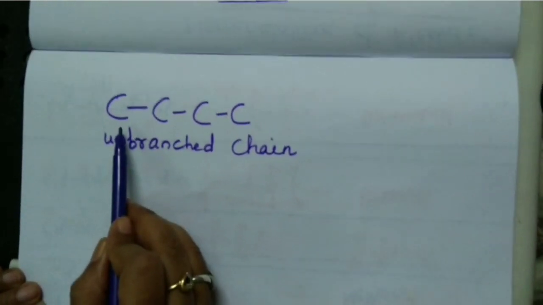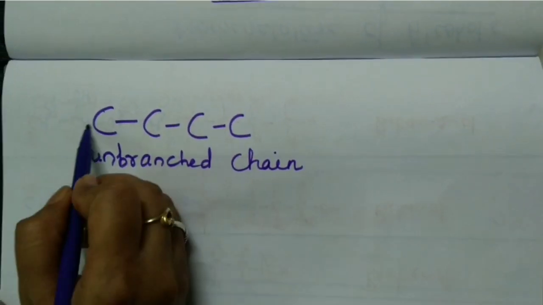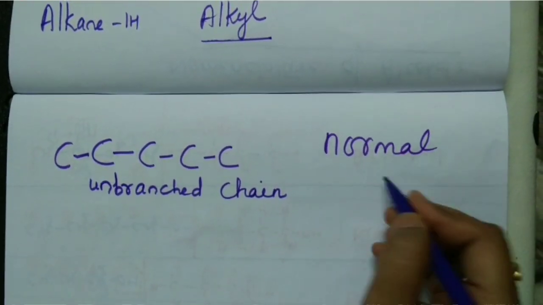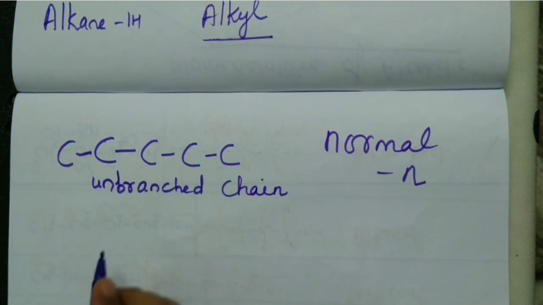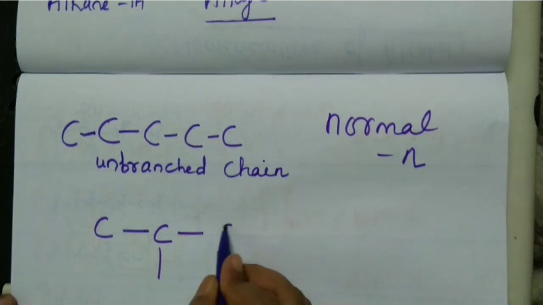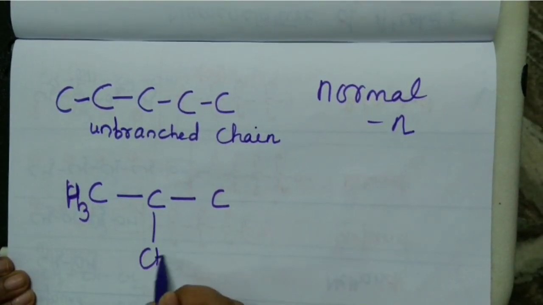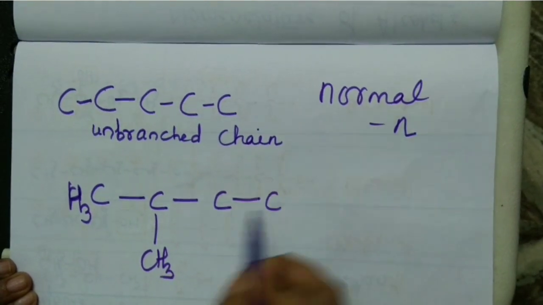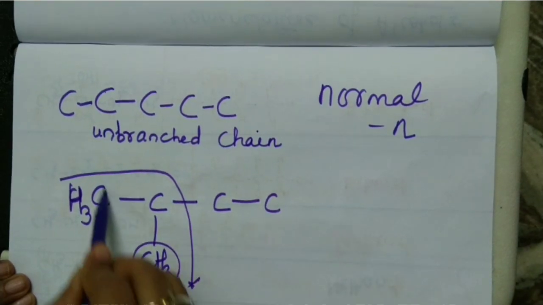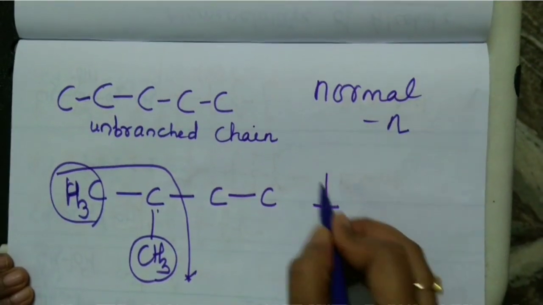Suppose if the chain is unbranched, if it is a continuous chain like this, then we use the word normal, which is represented by N. If it is branched and having same type of groups on either side of the carbon atom, in this case I have CH3 groups on either side of this carbon atom, then I have to use the word iso.